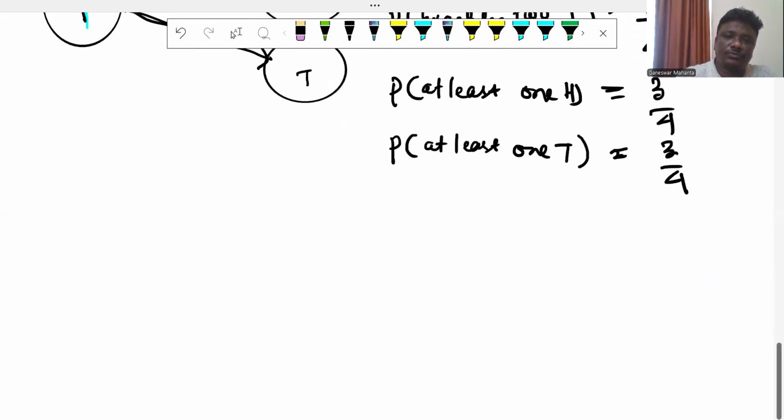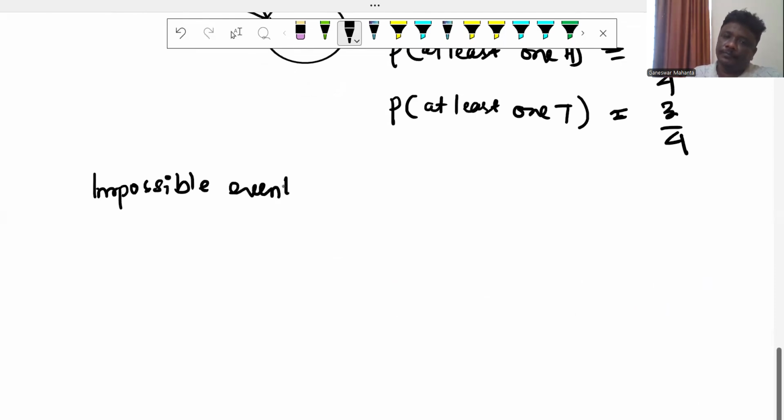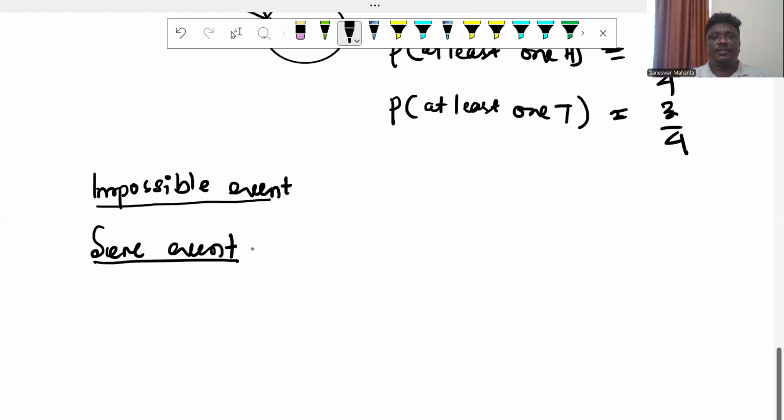Another case here also: the probability of a sure event and the probability of another case, that is the impossible event. Impossible event, you know the symbol. Impossible event and sure event. Impossible event means that it is not possible. A sure event means you are getting the probability. In the formula we discussed, a coin tossed once, a coin tossed two times. These are sure events.